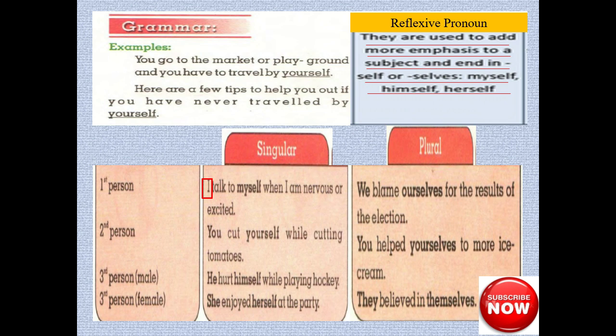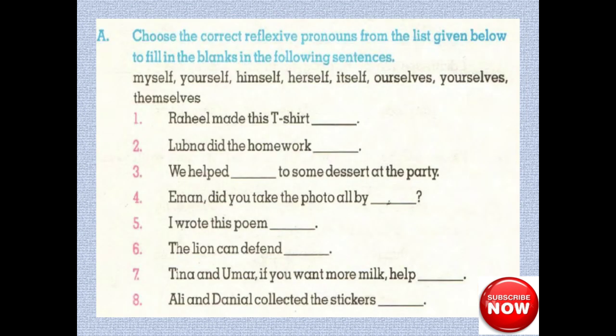And in reflexive pronoun, self is added with possessive pronoun my, and in plural we add selves. In singular we add self and in plural we add selves with personal pronoun. So learn this table carefully and according to that table do these fill in the blanks.